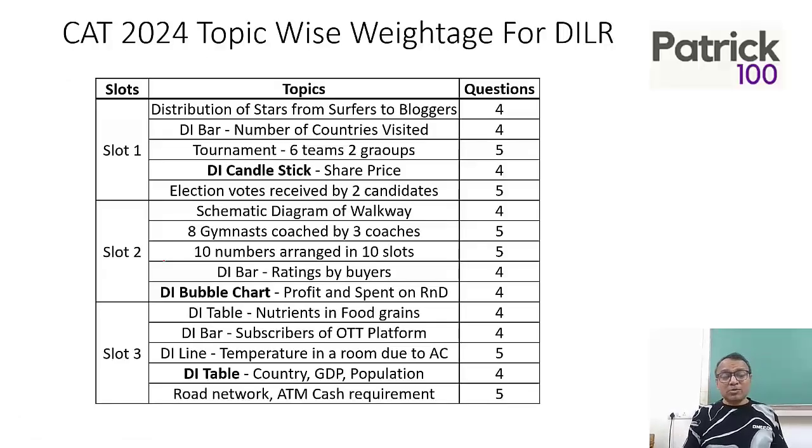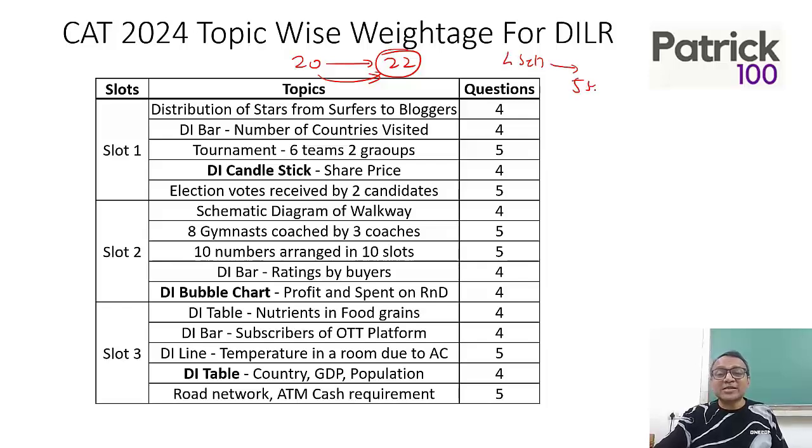Coming to the topic itself, the DILR weightage. If you look at it, there was a slight change in the CAT 2024 paper. From 20 questions, it became 22 questions. That was one change. The second change is that from 4 sets that had normally come, it suddenly became 5 sets. So normally you had 4 sets, now in 24 suddenly it became 5 sets. It was unpredictable, no one expected it.